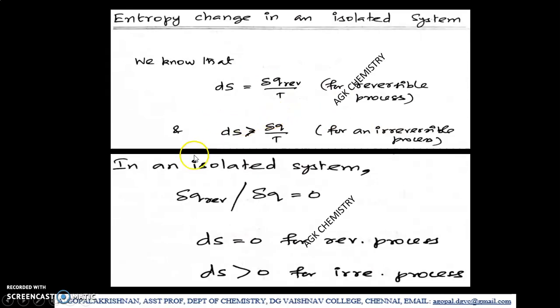Then in an isolated system, heat transfer does not occur between system and surrounding. Therefore del Q reversible or del Q both should be 0 in the case of an isolated system. So if I substitute 0 here, I will get dS equal to 0 for a reversible process. If I substitute del Q as 0 here, I will get dS greater than 0 for an irreversible process. So dS equal to 0 for a reversible process, dS is greater than 0 for an irreversible process.